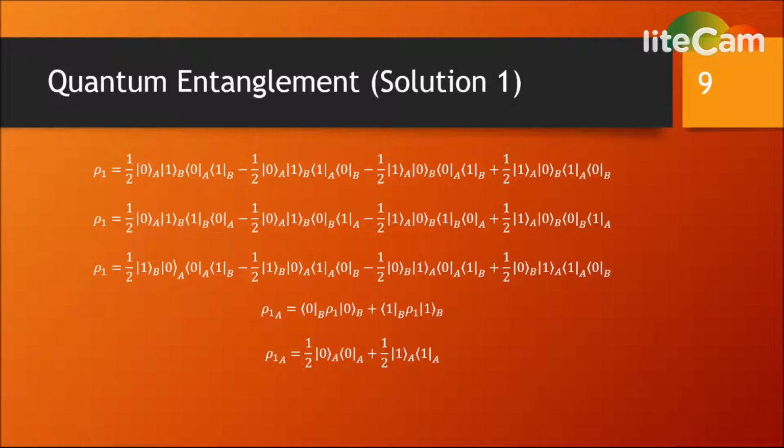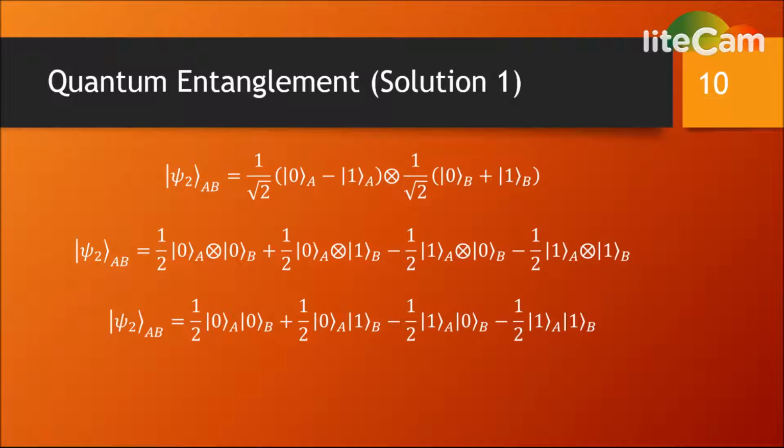Please pause the video here in order to further review the slide. Slide 10. We perform similar steps to find the density operator for the second system. First we start by writing out the state of the system in terms of the vector elements of the tensor product of Hilbert spaces A and B. We then use the notation of adjacent bras, omitting the tensor product symbol, in order to simplify our notation.